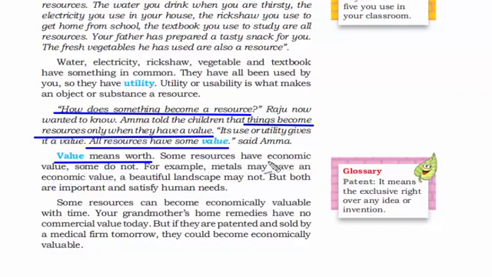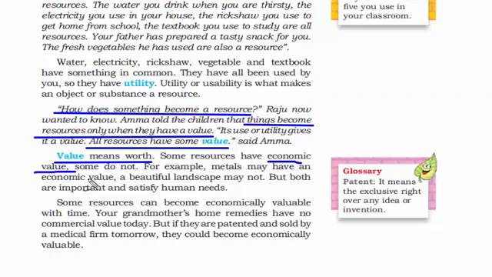Now, as we said, all resources have some value, but some resources have economic value and some do not. The meaning of economic value is if it is useful to a country's economy, GDP. Because if you're not productive and not part of that big chain of making and circulating money, then you are not adding any economic value to the country. So when you work, you pay taxes. You use that money to buy things and feed yourself. So all the money that is going out from your salary, that is adding to the economic value of the country. And on the other hand, if you're unemployed, then you cannot earn money, you cannot spend money. Therefore, you are not of any economic value.